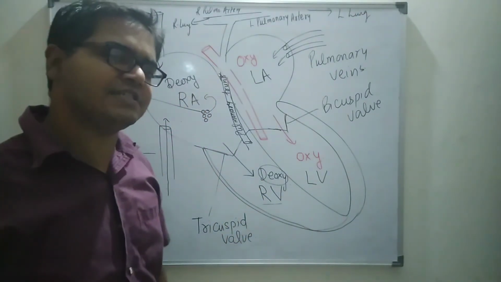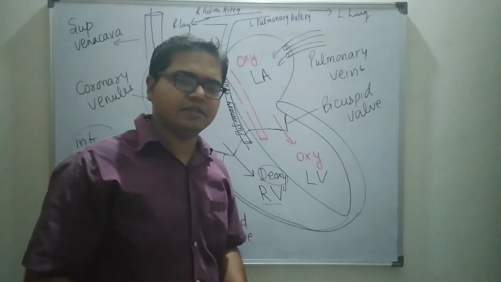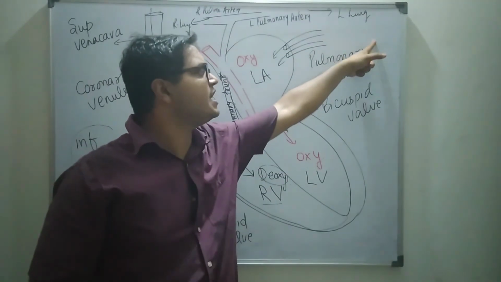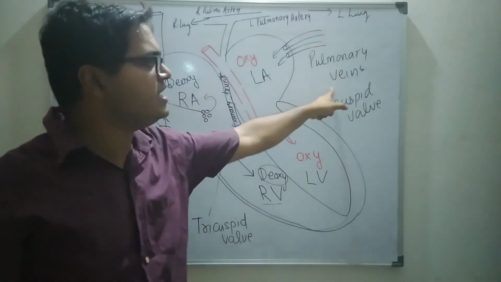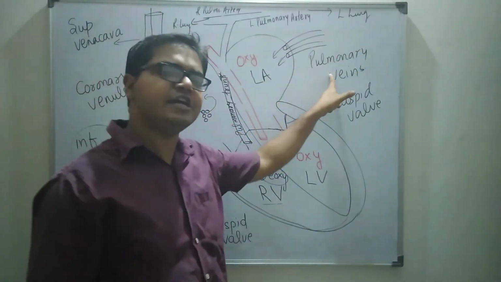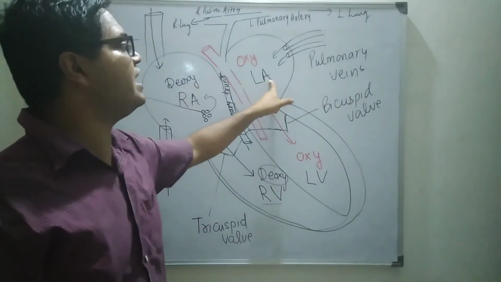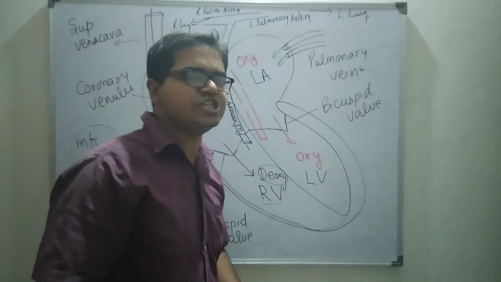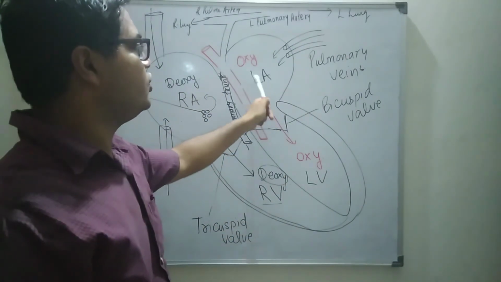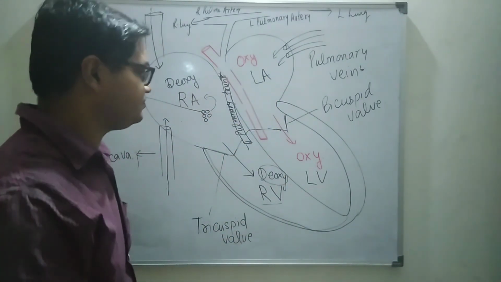After the gaseous exchange is complete, the pulmonary capillaries change into pulmonary veins, and these veins carry oxygenated blood back to the left atrium of the heart. Now the oxygenated blood returns to the left atrium of the heart.